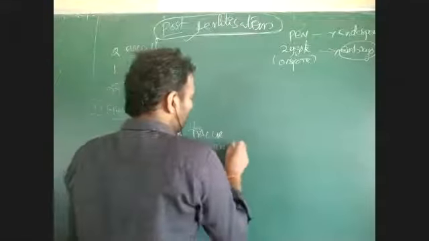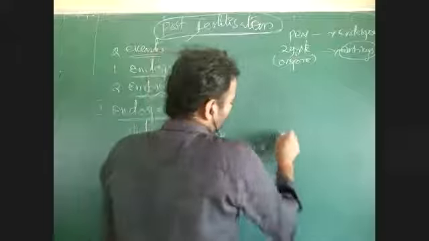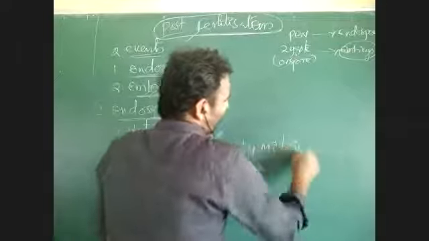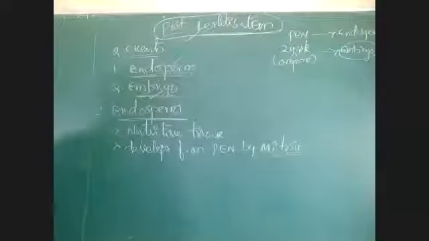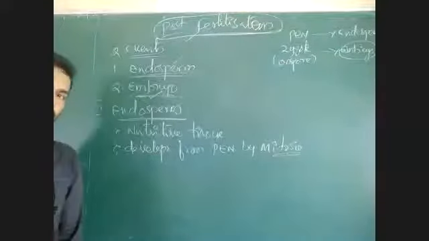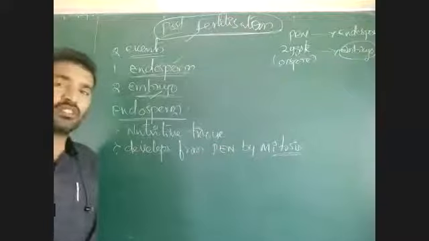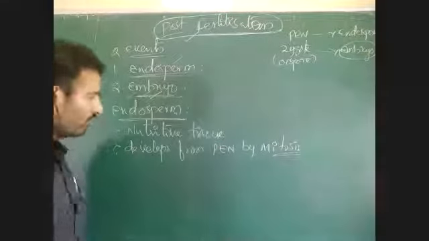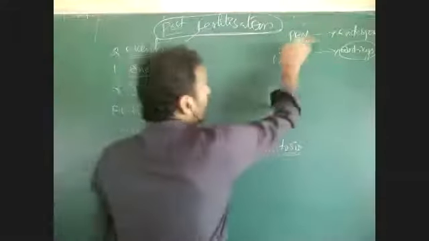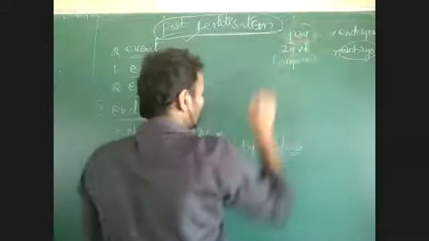From the primary endosperm nucleus by mitosis. The primary endosperm nucleus, which is a result of triple fusion, where the polar nuclei and the second male gamete fuse to give the primary endosperm nucleus, that is called triple fusion, right? The product of triple fusion, the primary endosperm nucleus, undergoes mitosis.